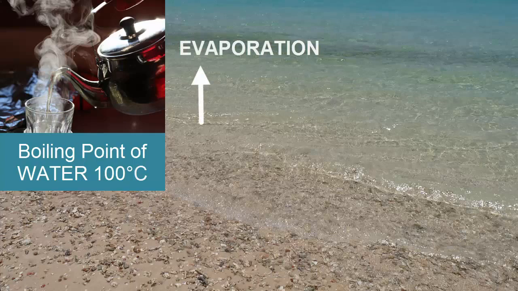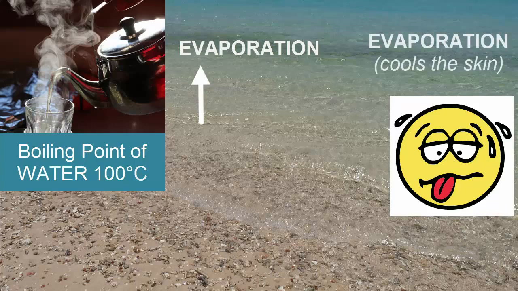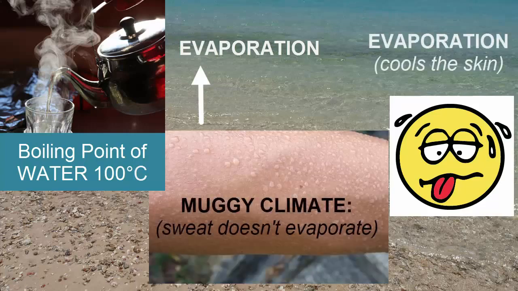All open bodies of water, including a glass left out on your counter, will lose some of their water to the surrounding air. Anyone who's been to a desert region knows how quickly the water in their sweat will evaporate, and anyone who's been to a humid, muggy region knows how quickly water from the air will precipitate on their skin and drench them over time. We'll talk more about that later when we discuss relative humidity.